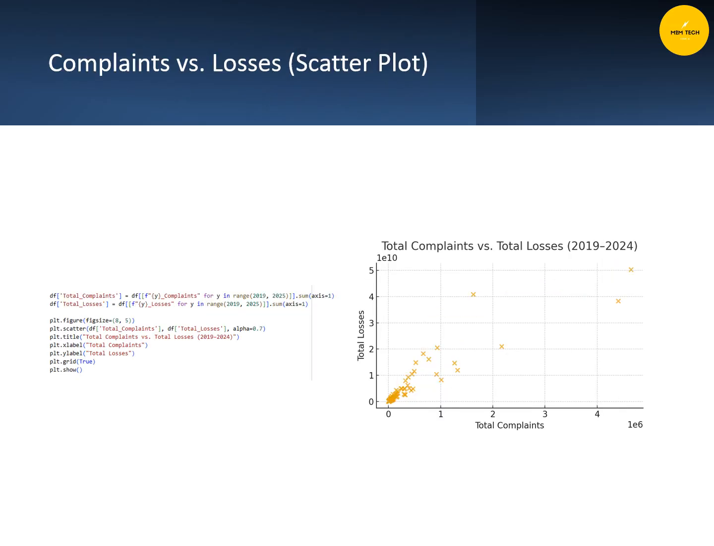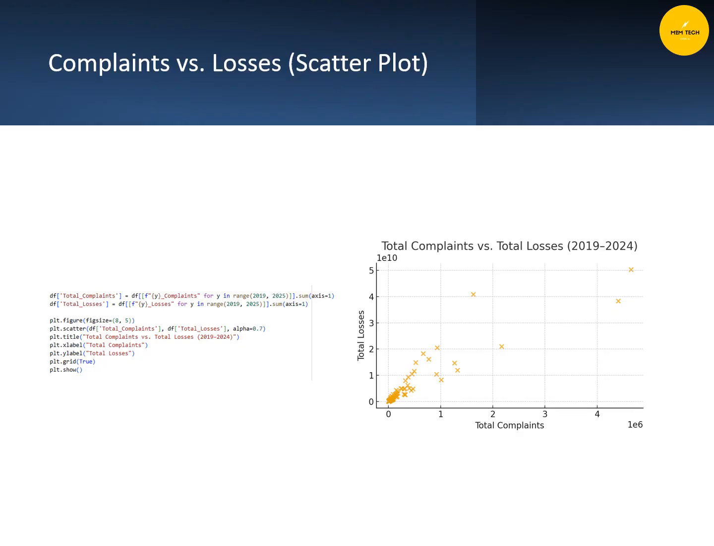The scatter plot compares the total number of complaints with total financial losses per country. Interestingly, there isn't a perfect correlation, meaning some countries experience many low-damaging attacks while others face fewer but extremely damaging incidents. This insight is useful in understanding not just how often attacks happen, but how impactful they are, which is key for setting response priorities.